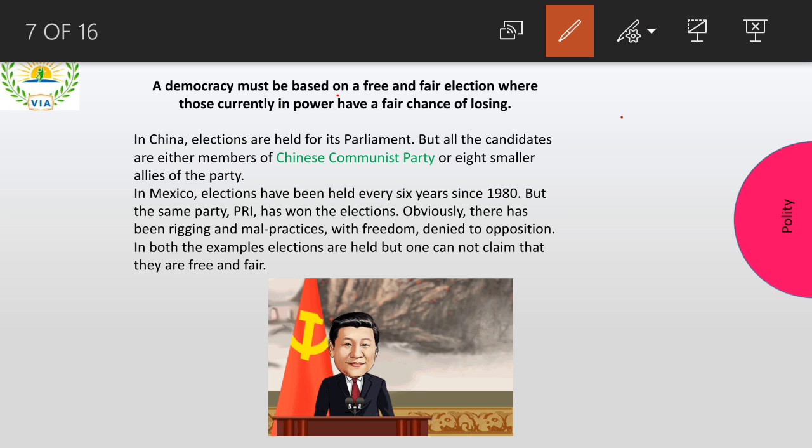a democracy must be based on free and fair elections, where those in current power have a fair chance of losing as well. Right? So right now you can see, in the next elections BJP may come into power or Congress may come into power. We don't know, based on the votes. So it's not that Congress will always lead or something like that. It all depends, or the situation should be such that the existing party may also have a fear of losing if it does not work properly, or if it does not fulfill the needs of the people properly. Right?